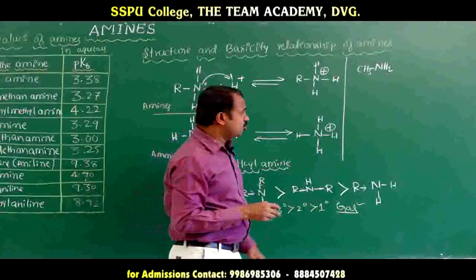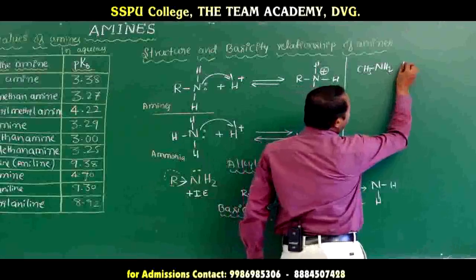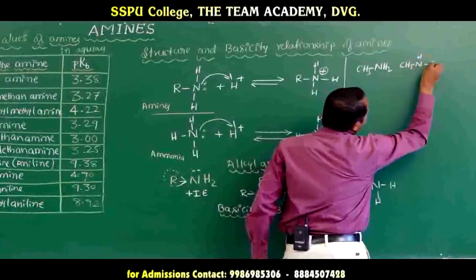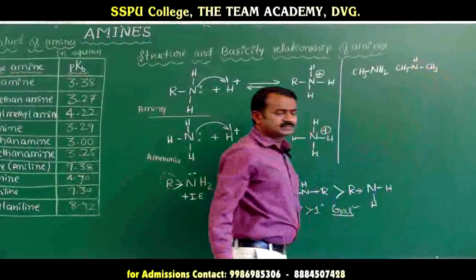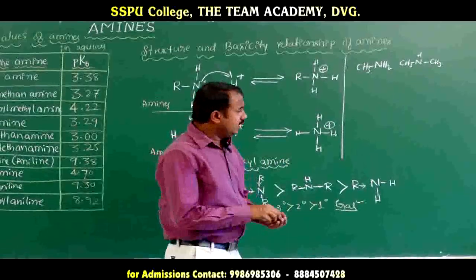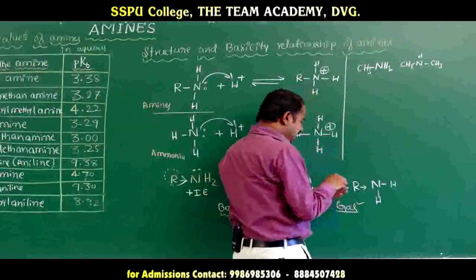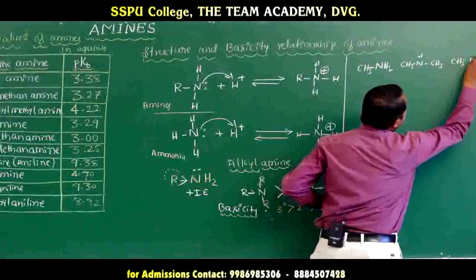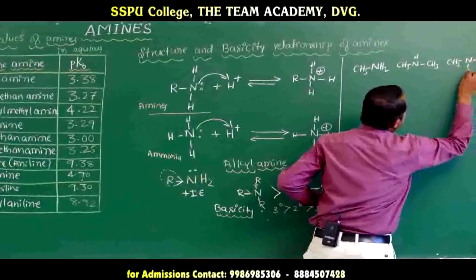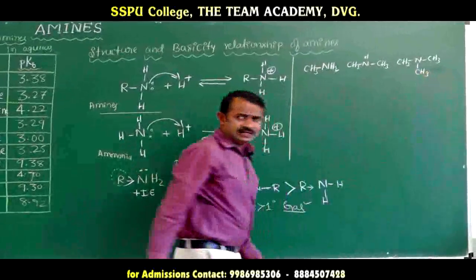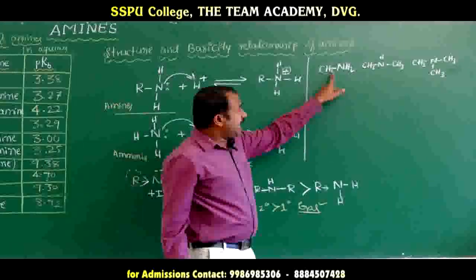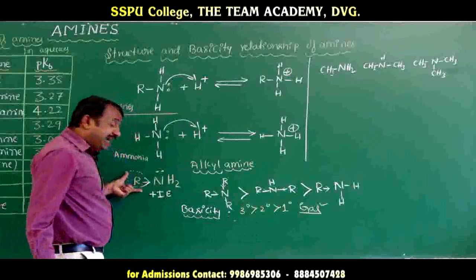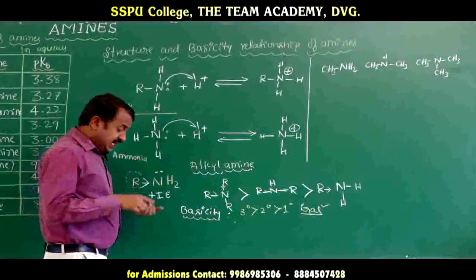In aqueous solution, when a methyl group is there, that is methylamine, and dimethylamine is CH3NHCH3. This is dimethylamine, and the tertiary amine also, N(CH3)3. Primary amine, secondary amine, tertiary amine, when the alkyl is methyl, here the trend is changed.